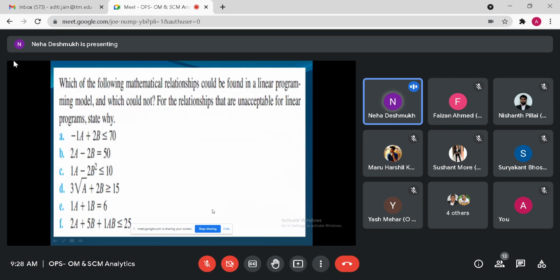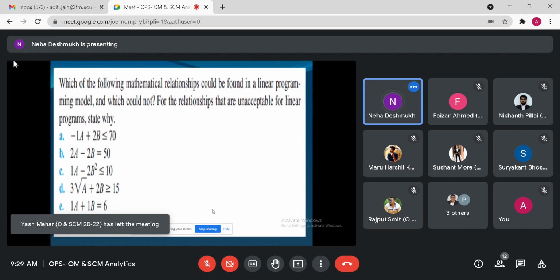We'll discuss all this. Let's start with this question. Which of the following mathematical relationships could be found in a linear programming model and which could not? For the relationships that are unacceptable for linear programming, explain why. Now, the first one, is it a linear relationship?